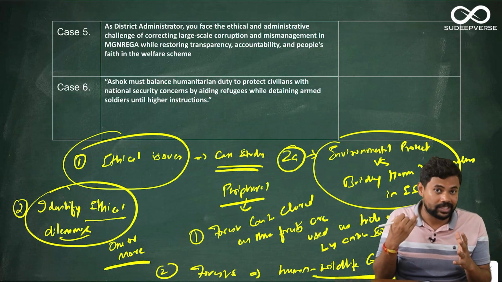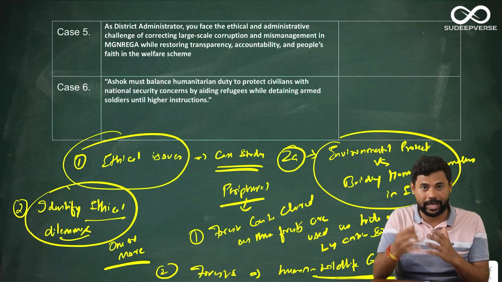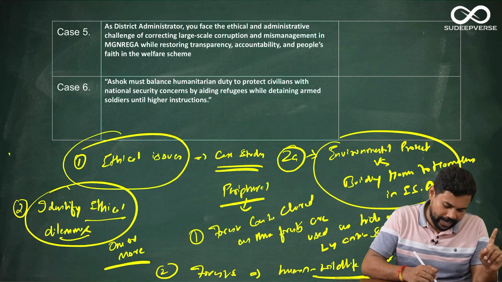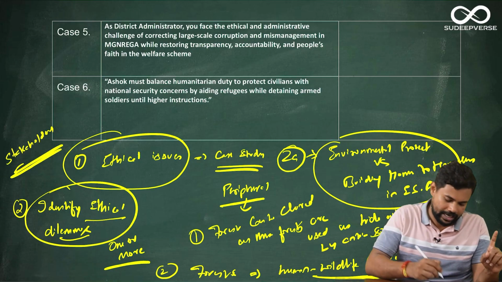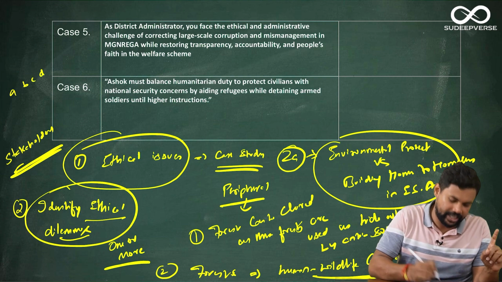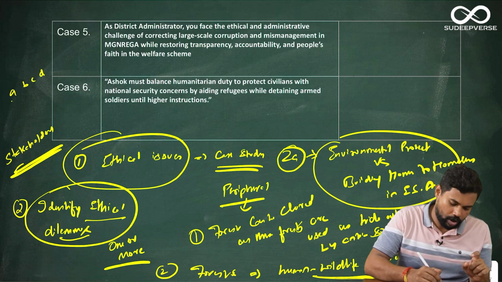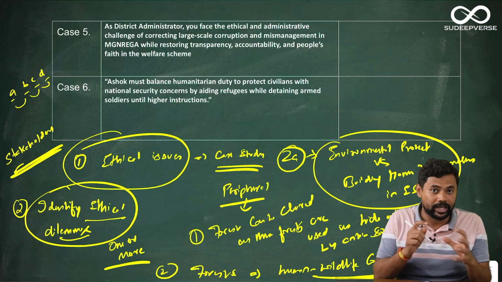So how to develop that skill of identifying ethical dilemmas when I'm reading the case study is, try to understand the stakeholders. Let us say that there are A, B, C and D stakeholders. Then if you know all the stakeholders, try to see the combination of which actors will create a dilemma.